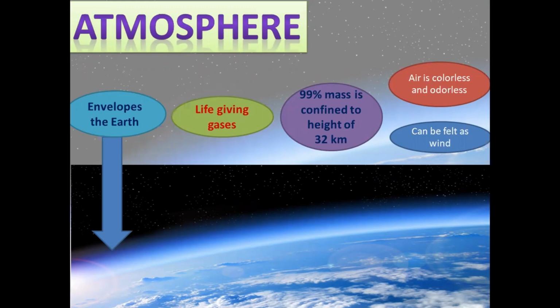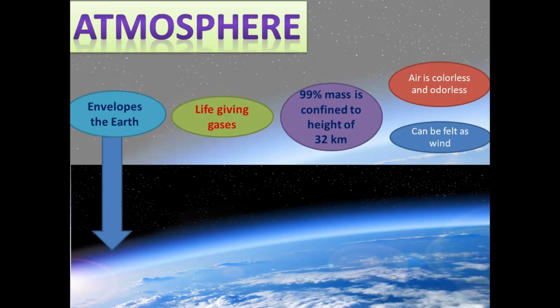Basically it is the air and mixture of composition of different types of gases, dust particles, water vapor, and different layers of the earth which envelop around it and create a blanket-like cover to protect earth. That is called atmosphere.